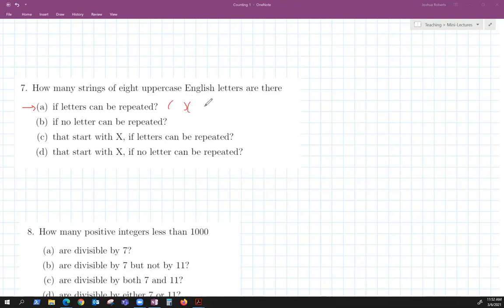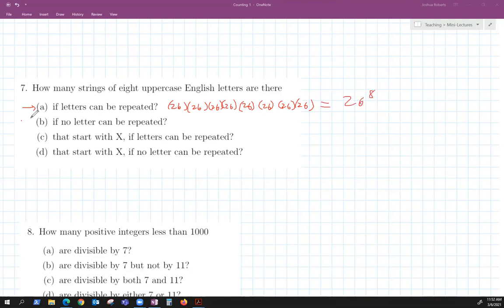I'm going to draw this again: 1, 2, 3, 4, 5, 6, 7, 8. Well, I have 26 choices for each one because there are 26 letters. So what is that going to be? 26 to the 8th power.